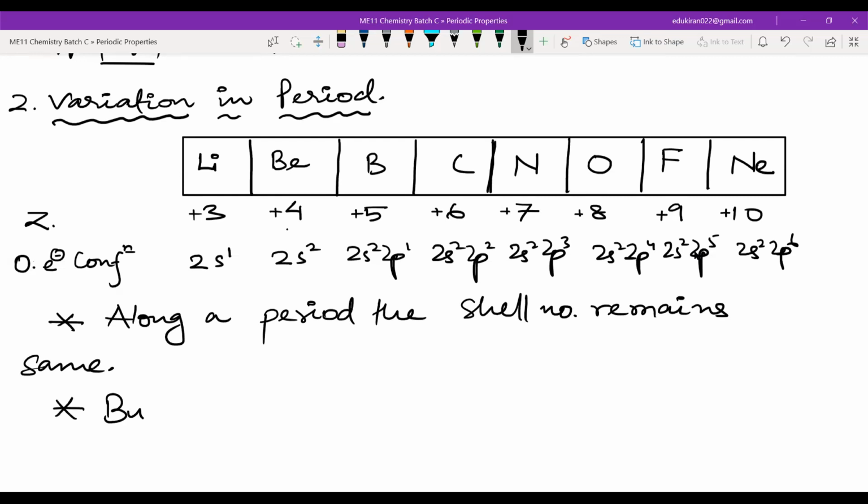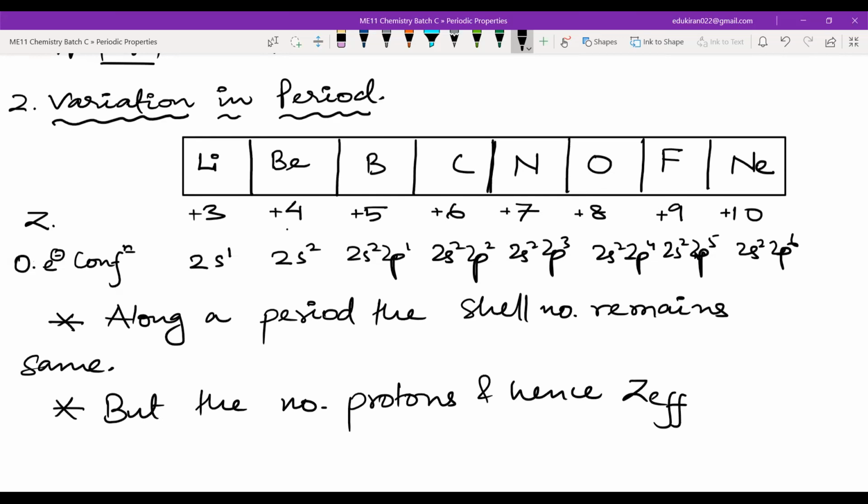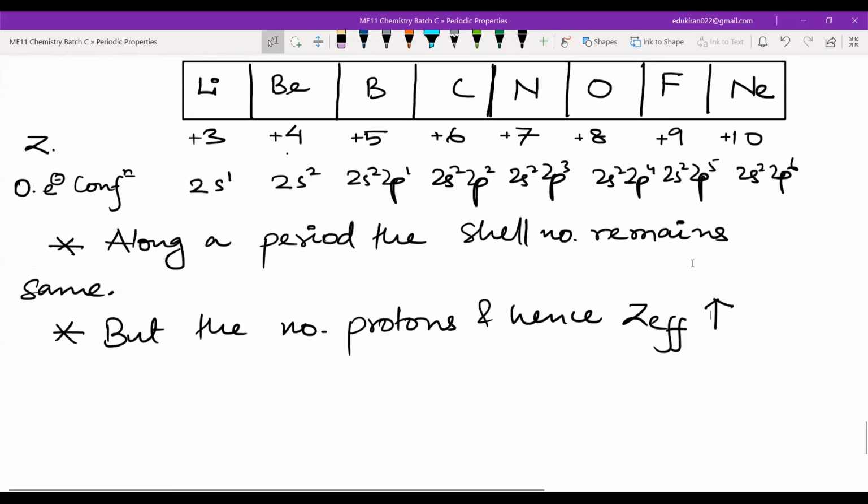But the number of protons, and hence Z effective, increases, yes or no? Plus 3, plus 4, plus... what is happening? The proton number is increasing. That is why what will happen? Effective nuclear charge will also increase. Yes or no? The proton number is increasing now, so the attractive forces will be increasing. We have more number of protons which can attract the electrons, right?